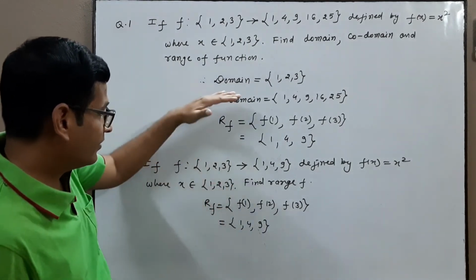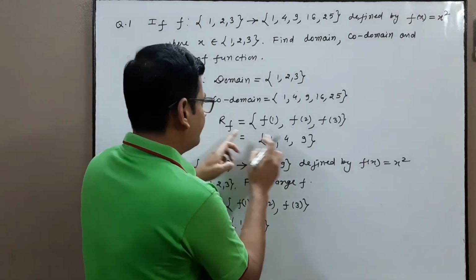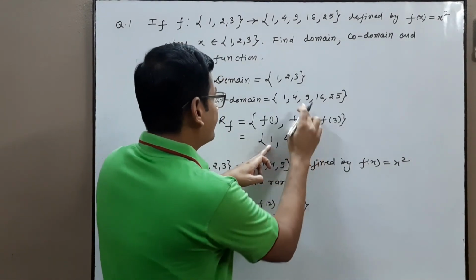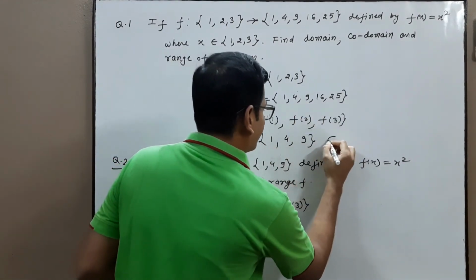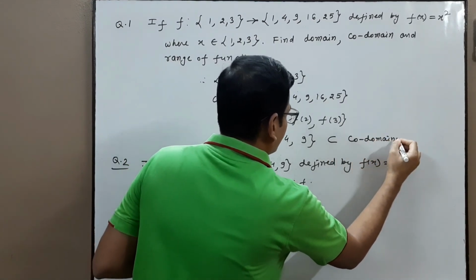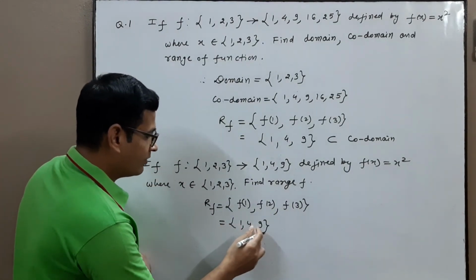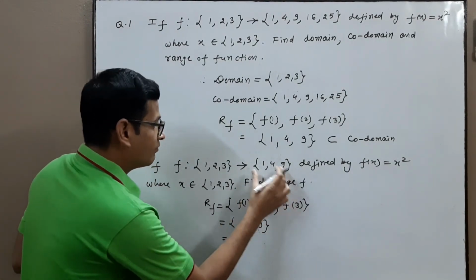Now observe these two questions. In the first question, range f equal to 1, 4, 9, which is a subset of the codomain. In the second question, range f equal to 1, 4, 9, which is equal to the codomain.